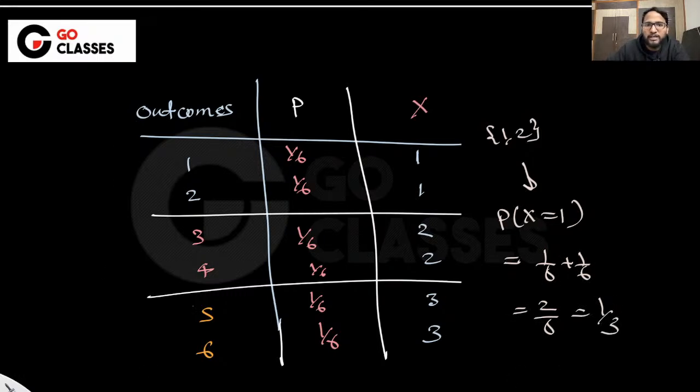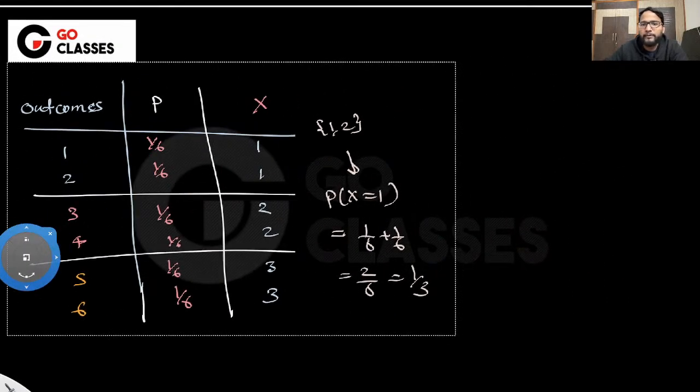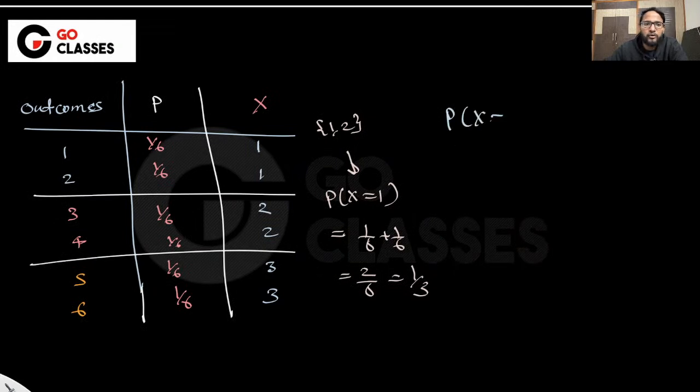Similarly, if I ask you any other probability, whatever it is, right? What is the probability that x takes the value 3? Then what will you say? It is the same as saying the outcome is either 5 or 6, which means 1 by 6 plus 1 by 6. You will add all of these probabilities.